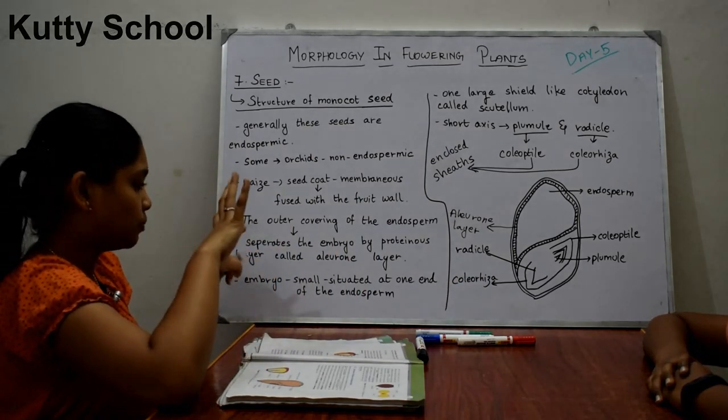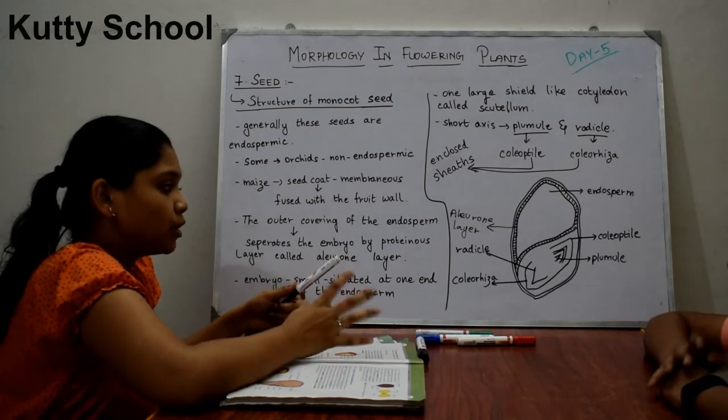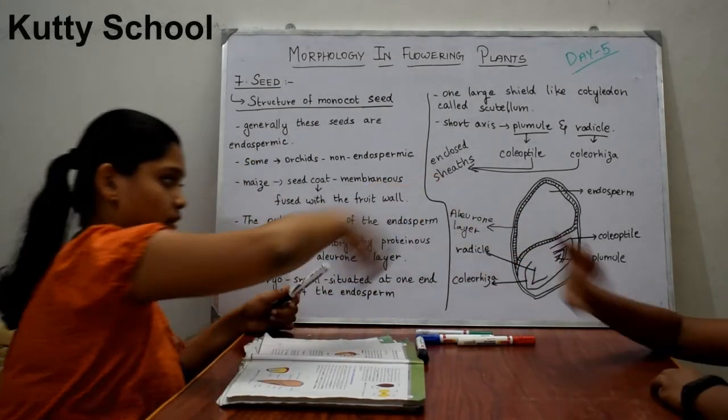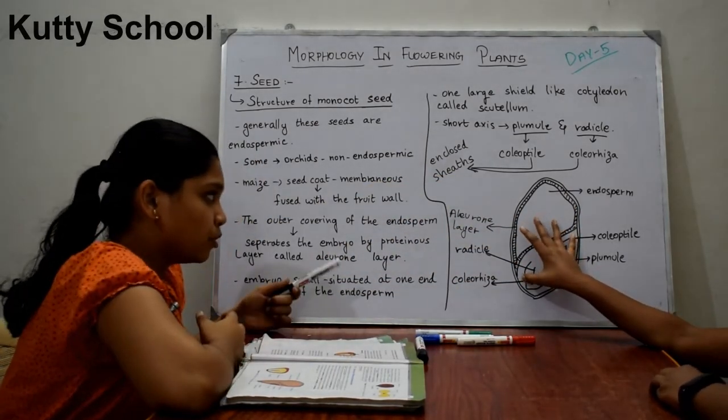This is a proteinous layer which separates the embryo. This is the embryo. It separates the embryo through the aleurone layer.